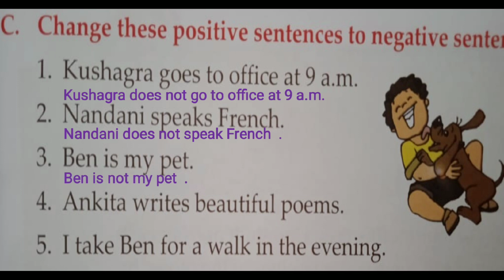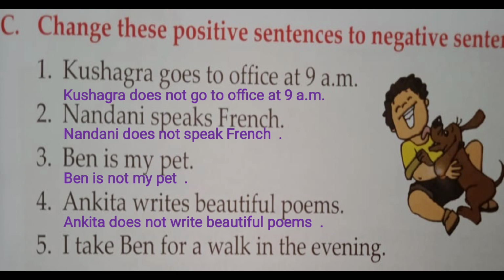Understand? Ankita writes beautiful poems. So what will we do? Yes, we remove s from writes and write: Ankita does not write beautiful poems. Next is I take Ben for a walk in the evening.